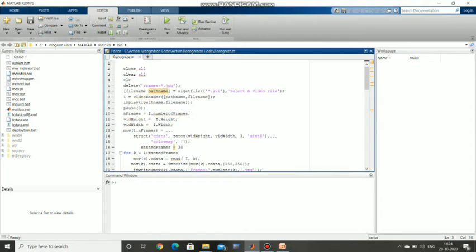Here are the file name and path name. This file name and path name indicate the name and path of the video file. Here we gave keywords like uigetfile. The meaning of uigetfile is that it displays a dialog box that lists the files in the current directory. We save the file in .avi format. AVI means audio video interleave.